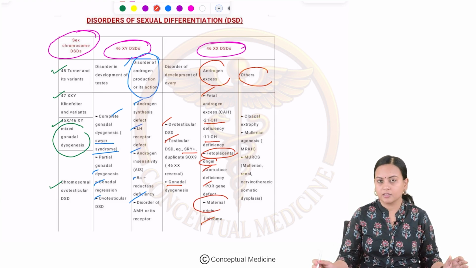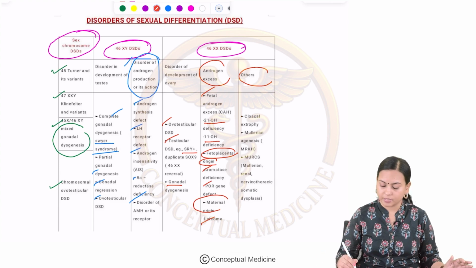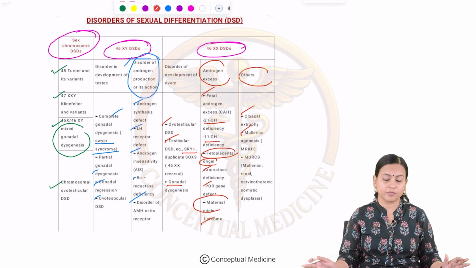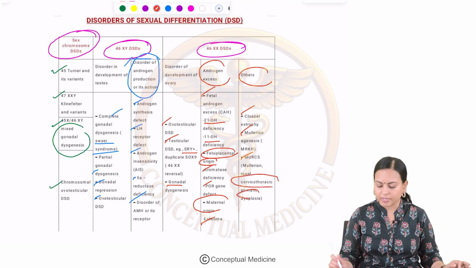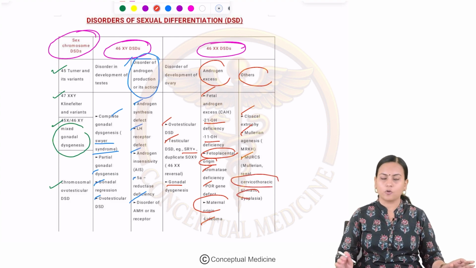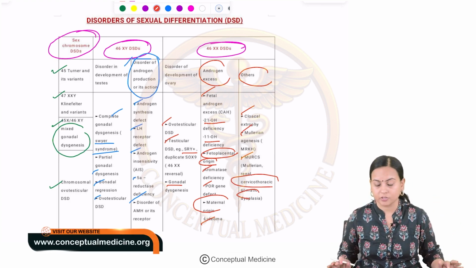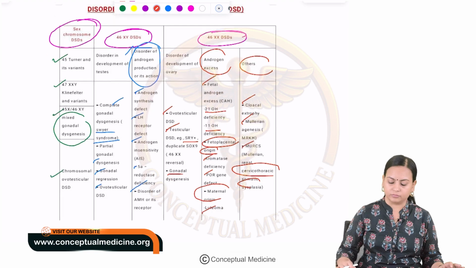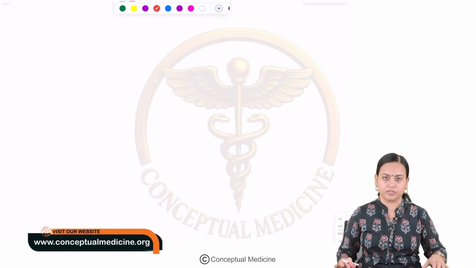And others that will be falling under 46XX disorder of sexual differentiation are cloacal exstrophy, Müllerian agenesis, that is nothing but MRKH syndrome, Mayer-Rokitansky-Küster-Hauser syndrome, and MURCS, that is Müllerian, renal, cervicothoracic and somite dysplasia. I hope this table gives you the list of disorders of sexual differentiation. This is very important. Now let's discuss each disorder of sexual differentiation in detail.